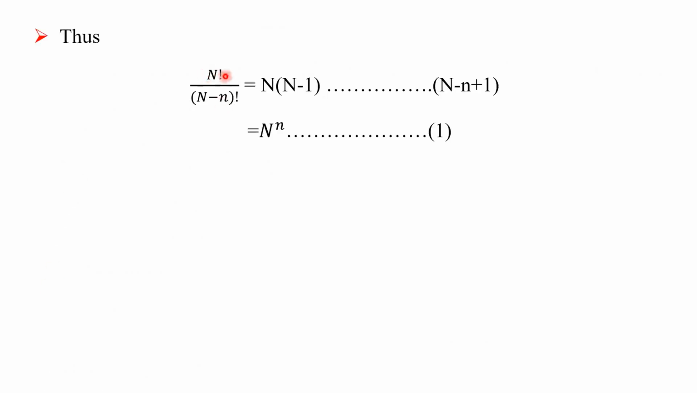Thus, capital N factorial upon capital N minus small n factorial is equal to capital N into (N minus 1) up to (N minus small n plus 1). This is a polynomial series, and in short it can be written as N raised to n, since all these terms are included in capital N raised to small n. This is written as equation 1.